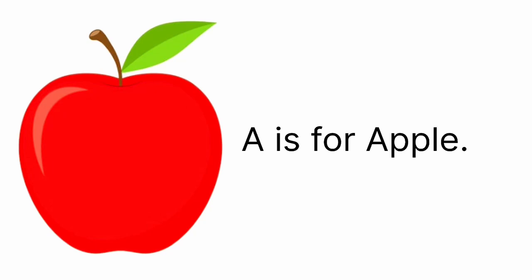Today we are going to study about vowel sounds. There are 5 vowel letters in English. Each one has its own sounds. Let's learn them. A is for apple. A sound is A.